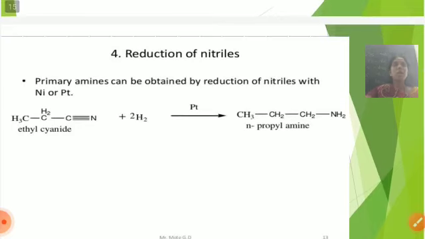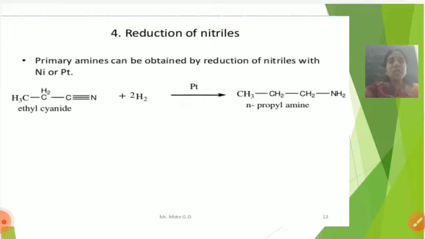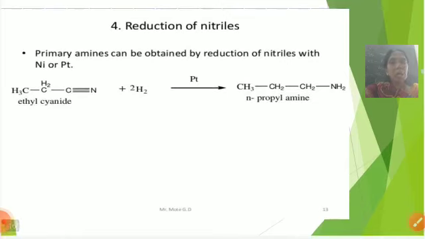Next preparation, reduction of nitriles. Nitrile means cyanides are also called nitriles. Cyanides means the C triple bond N group. Primary amines can be obtained by reduction of nitriles with nickel or platinum. For example, ethyl cyanide, CH3CH2C triple bond N, plus 2H2 in the presence of platinum.